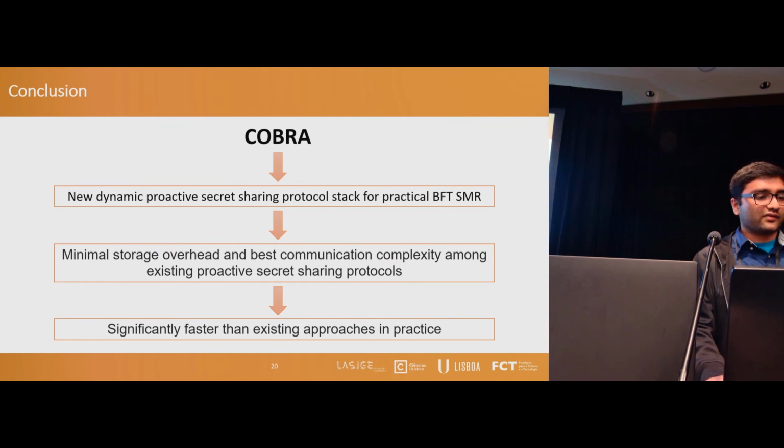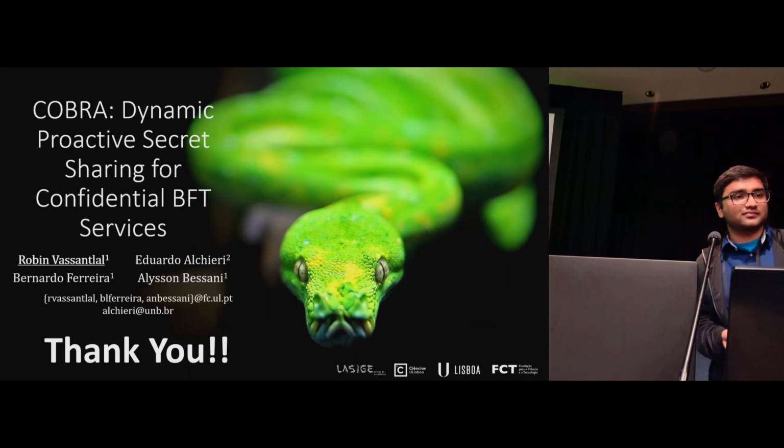So in this work, we propose the COBRA framework, which is a practical confidentiality framework for BFT SMR. The proposed protocol has minimal storage overhead and the best communication complexity among the existing proactive secret sharing protocols in the non-synchronous model, and the COBRA protocols are significantly faster than the existing approaches in practice. Thank you for your attention.